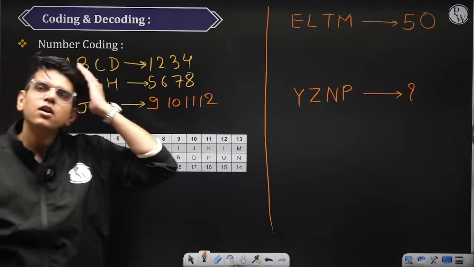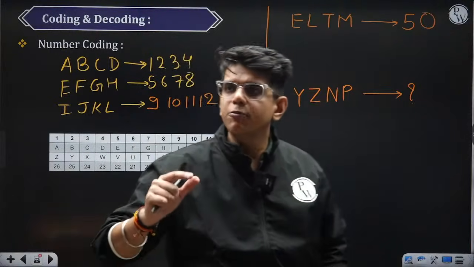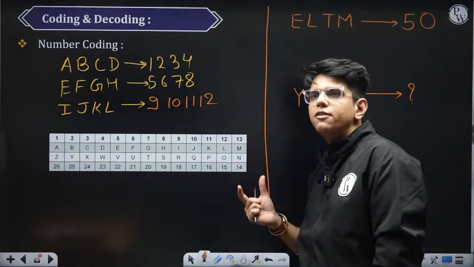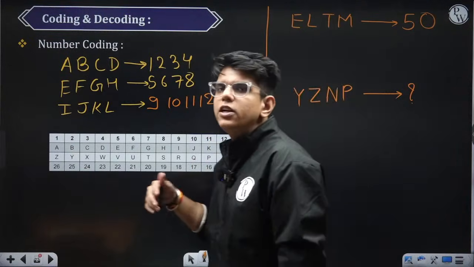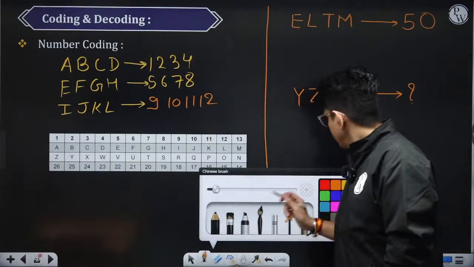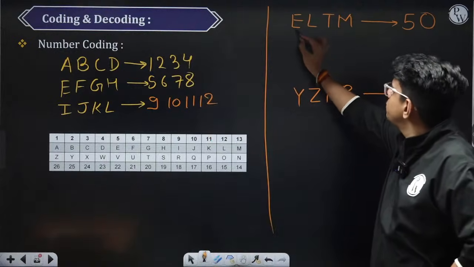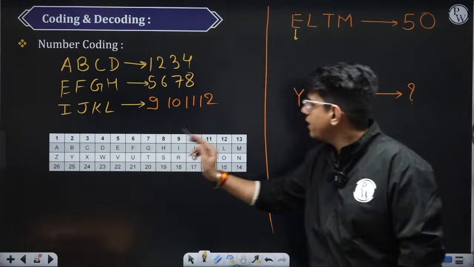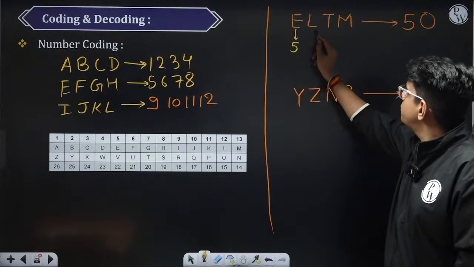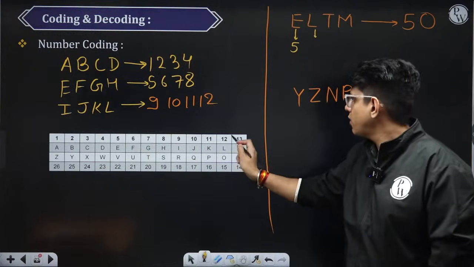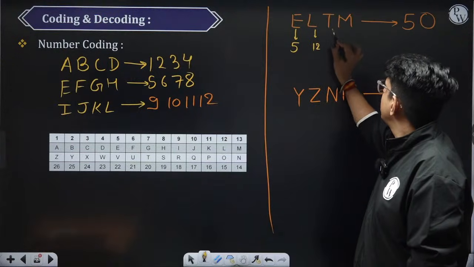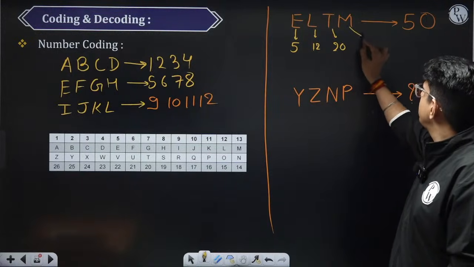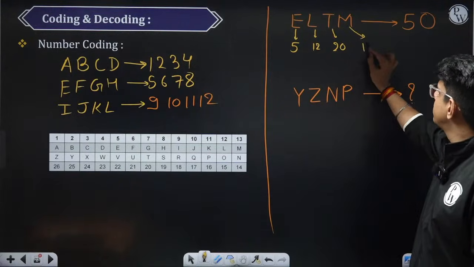So listen first. In all these questions, we will start with the alphabetical position, forward alphabetical position, and then we will check if the question is solvable by it or we need to think of something different. So first of all, tell me what is the positional value of E? E की positional value is 5. Positional value of L is 12. T is 20. And M is nothing but 13.